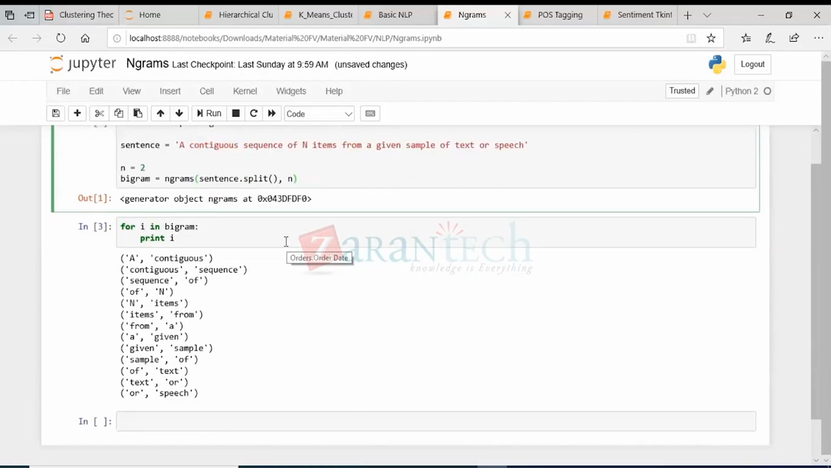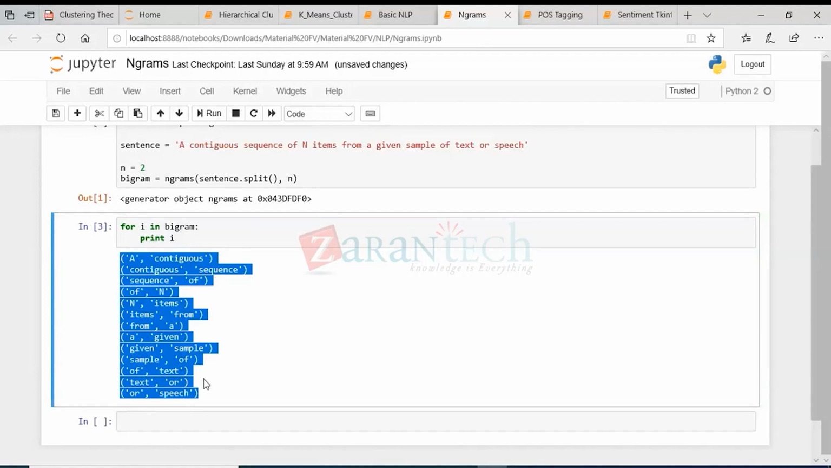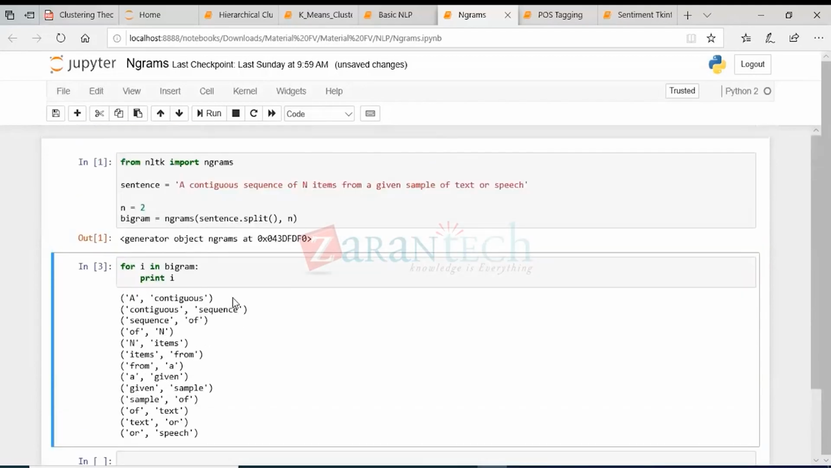Now let's see the output of it. All these bigrams are stored in the variable bigram. Let's see what the objects in this bigram are. Just write a for loop: for i in bigram, print i. We want to loop through all the objects in the bigram and check the items in it. So this is the output. Here you can see the entire sentence is split into bigrams like this. It's that simple to create n-grams in Python. Just use the function ngrams and you will have the output.